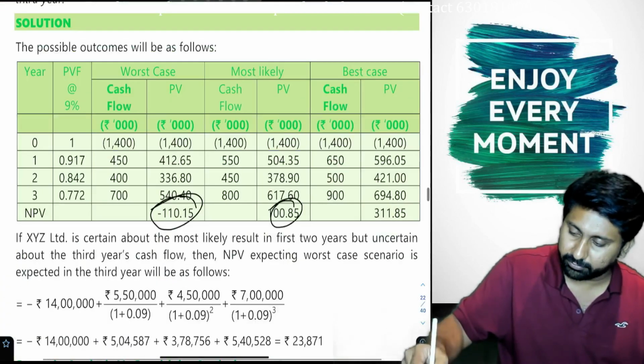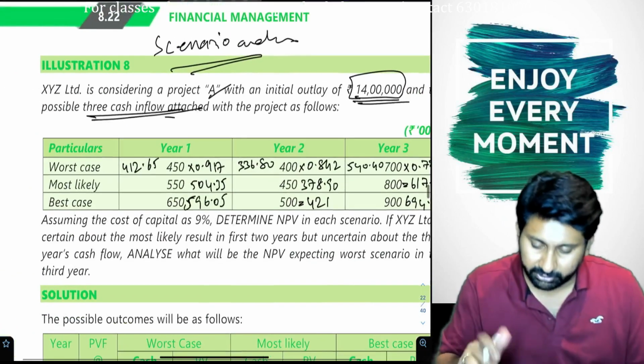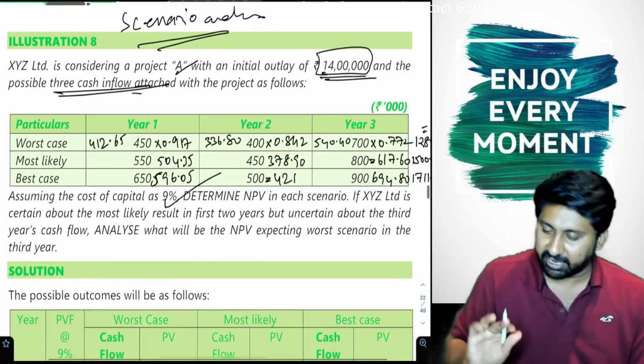Positive and positive. That's all. Okay. First bit over. Determine NPV of each scenario calculated.